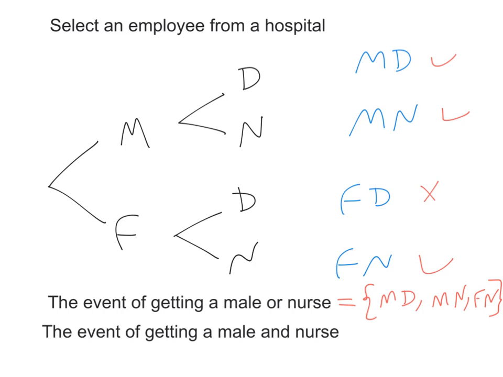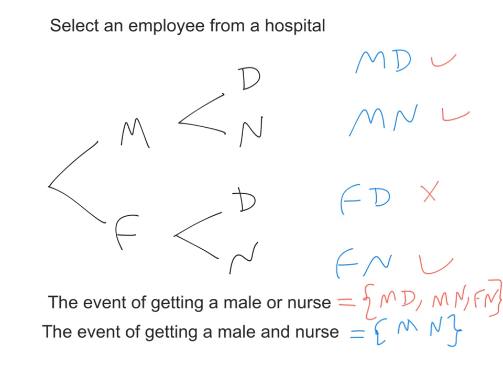The second case is when you say "and," we don't say "or," we say "and." So in this case, what does it mean? How can I have one person selected that's male and nurse at the same time? So in this case, "and" means at the same time. Who's male and nurse at the same time? That's a male nurse. So it's only one outcome in this case, which is that one, male nurse. Okay, so those are the two very important questions that also come up when combining outcomes together, or even sometimes events.